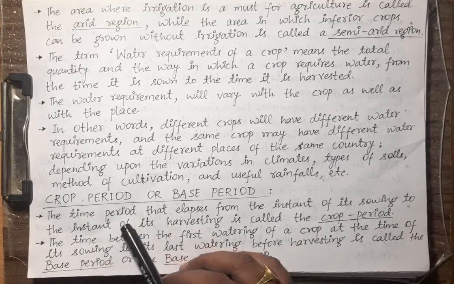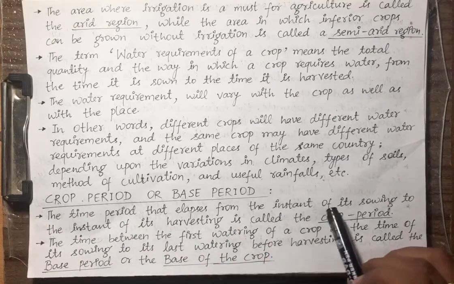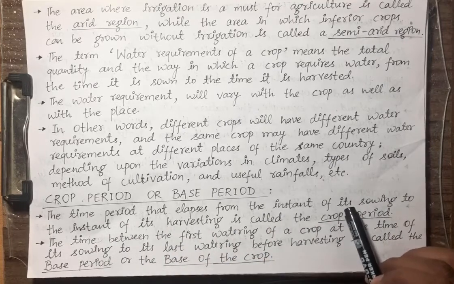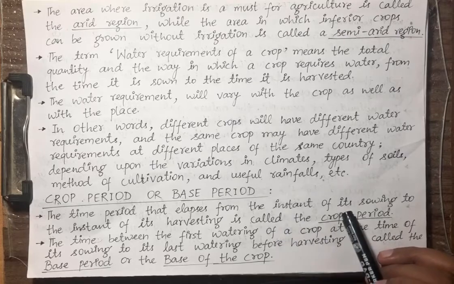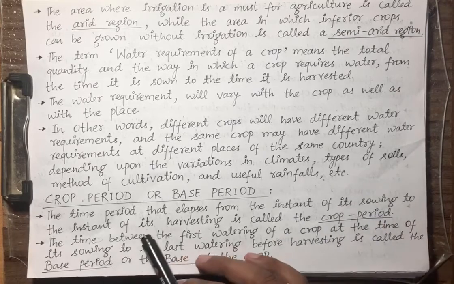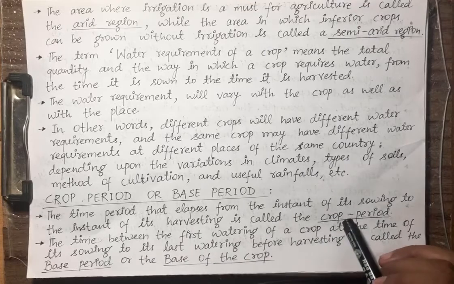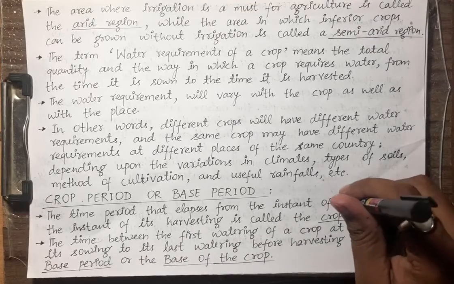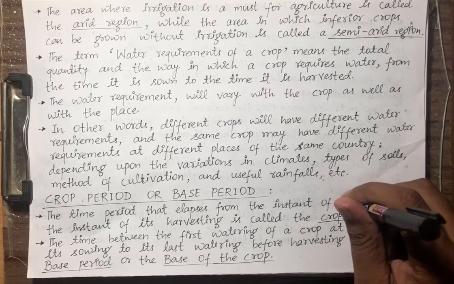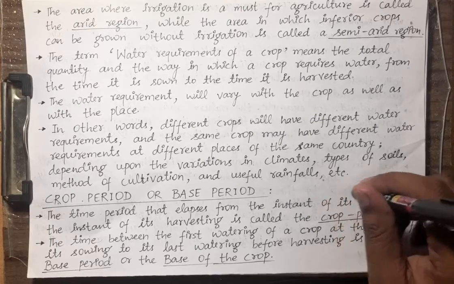The time period that elapses from the instant of crop sowing to the instant of its harvesting is called the crop period.